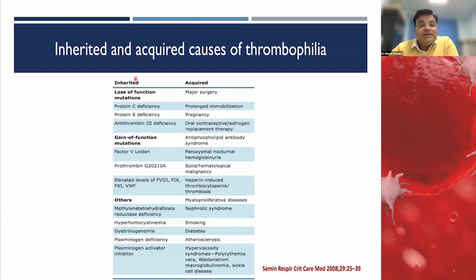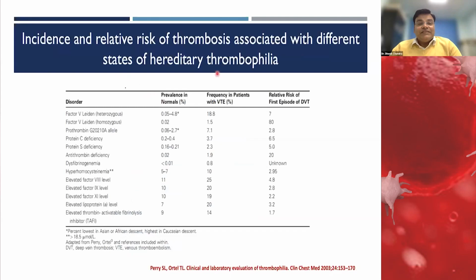If we see the inherited part of thrombophilia, there is either a loss of function mutation or a gain of function mutation, like protein C, protein S, or antithrombin deficiency, factor 5 mutation, or prothrombin gene mutation, and other related factors. We will go into detail one by one. If we see the overall prevalence of these different entities, heterozygous factor 5 mutation is the most common, followed by other elevated factors. As we see in this chart, protein C, protein S, and other rare deficiencies are there.